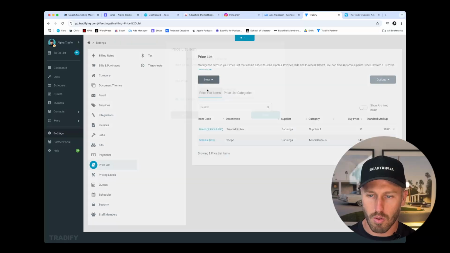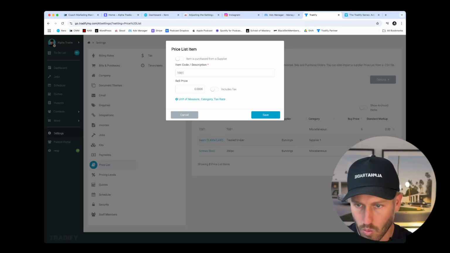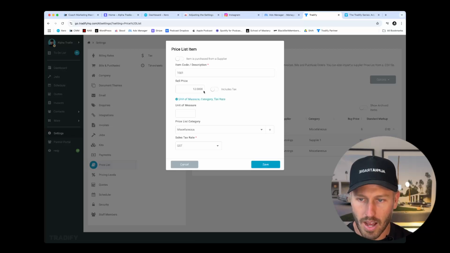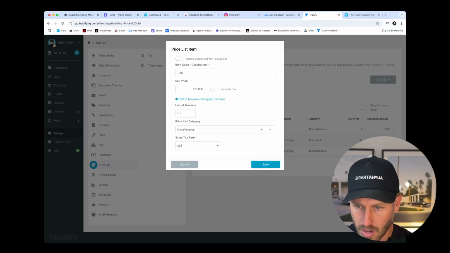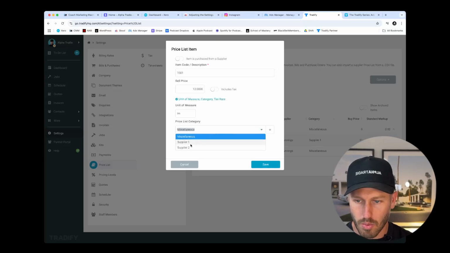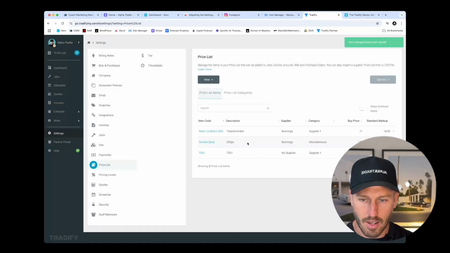So we're going to go new price list item, item code. We could probably call this T for timber 001. The sell price of it, it's $12 a length. It's tax exclusive, so it'll add $12 onto that. Unit of measure is lineal meter. Miscellaneous is not the price list category, it's from supplier 1. GST is added on, and we can hit save on that.